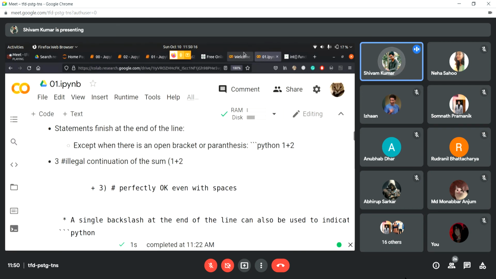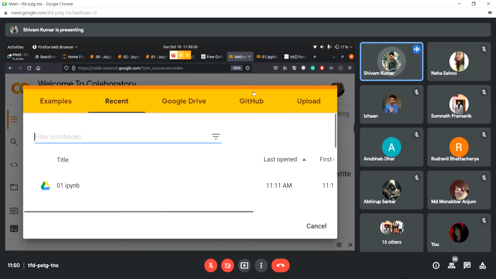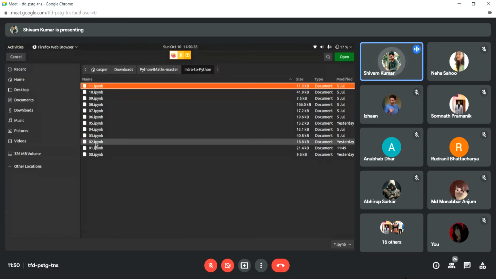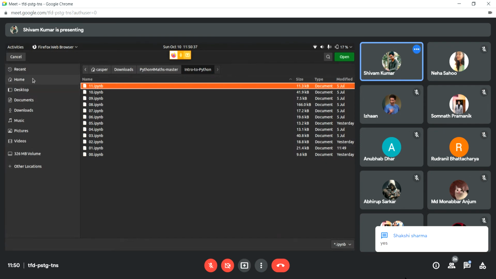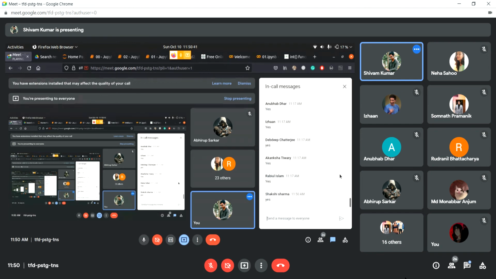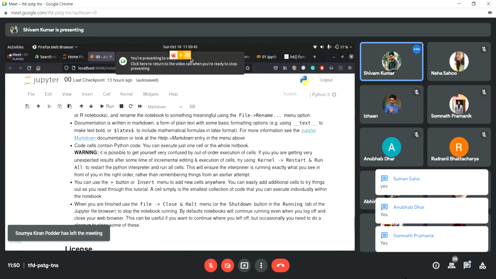Again, to open it, just go to your Google Colab, go to File, Open Notebook, then go to Upload, and then you can select browse and open the 02.ipynb, right? If you guys have opened it, please ping yes in the chat so we can move on. Yeah, so you guys have opened it. Cool. Okay.